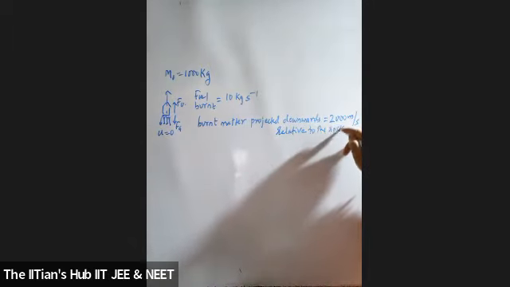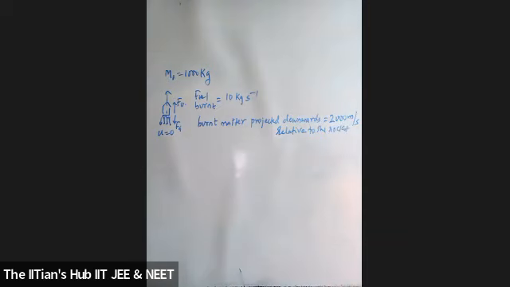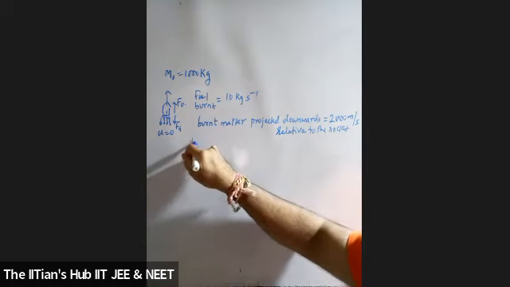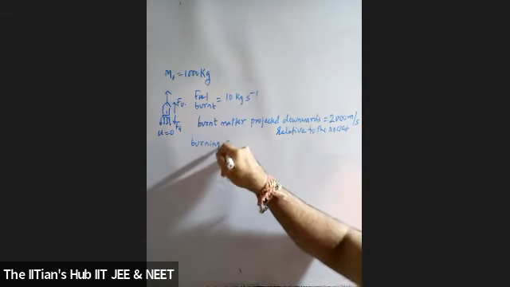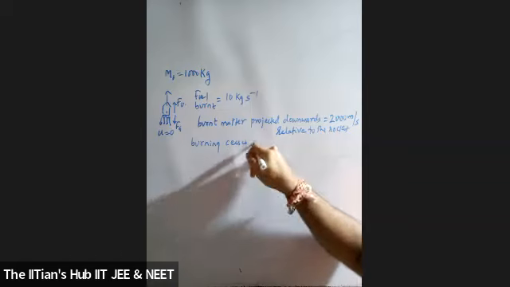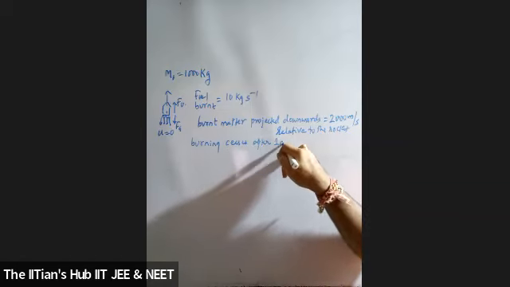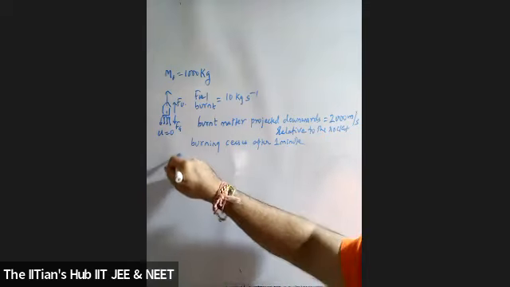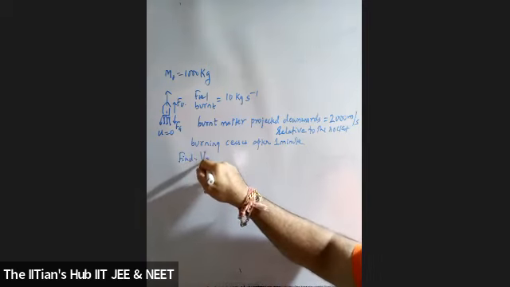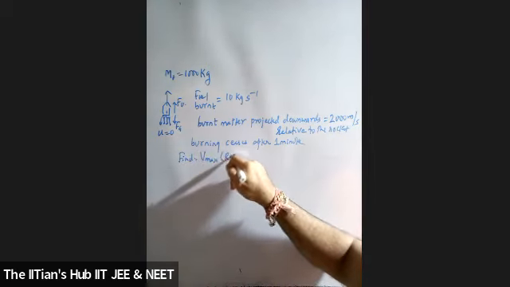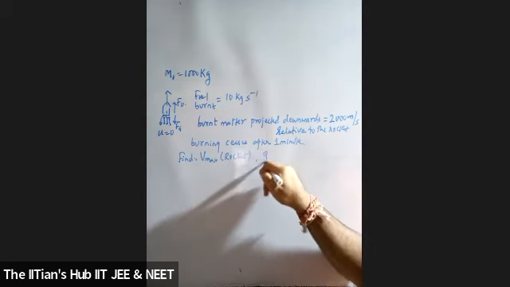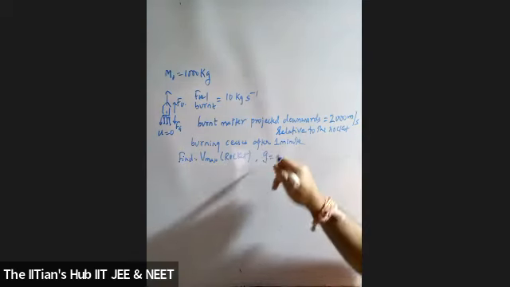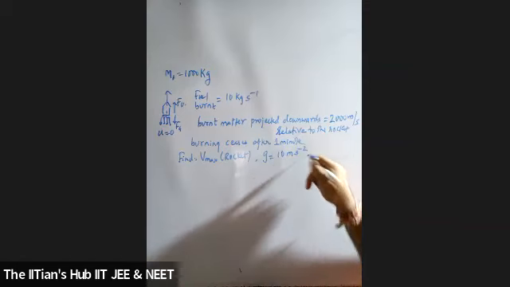If burning ceases after 1 minute, students, find the maximum velocity of the rocket. Given to you: g is 10 meter per second squared.